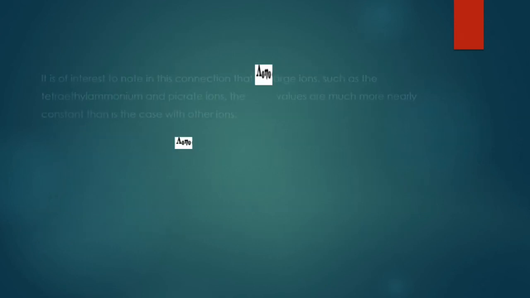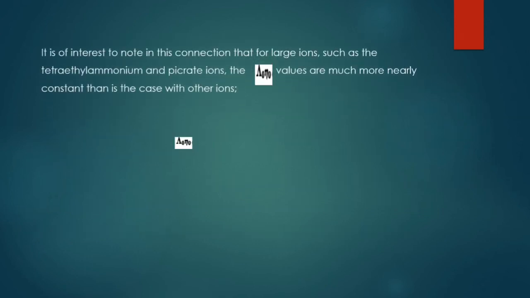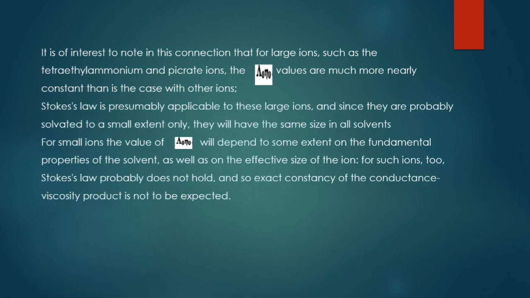The same thing has been discussed here, and I will provide you the PowerPoint slide also. The Stokes law is applicable only for larger ions. For smaller ions, both cation and anion, there may be some variation and the Stokes law may not hold good.